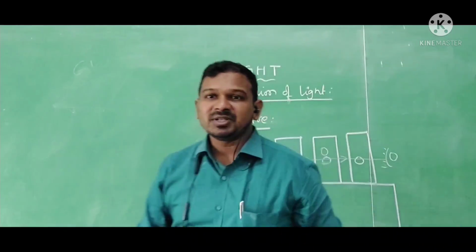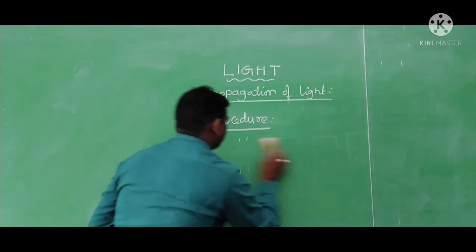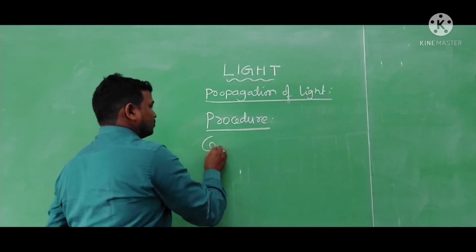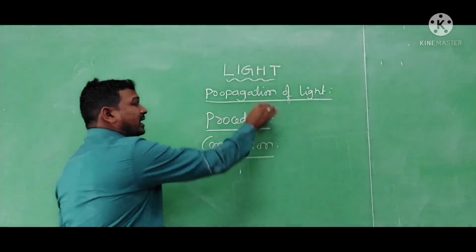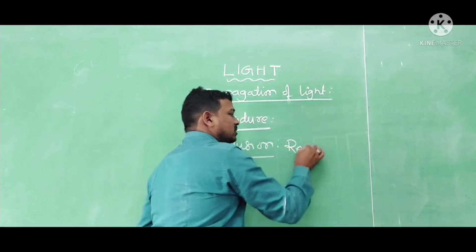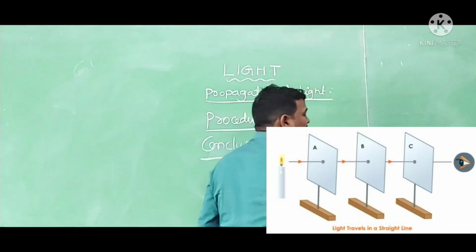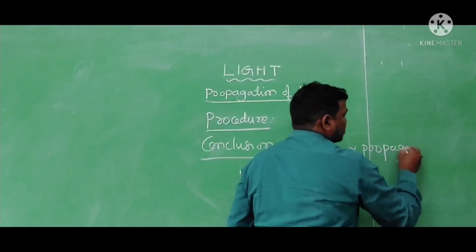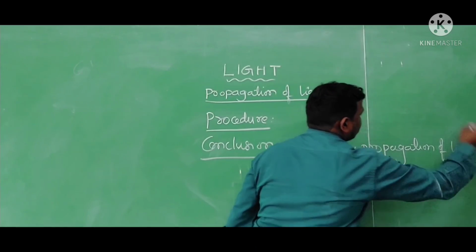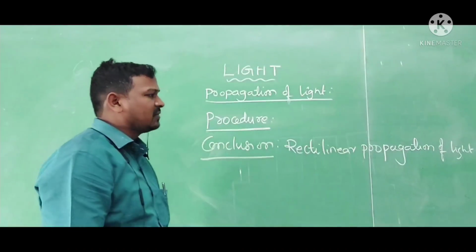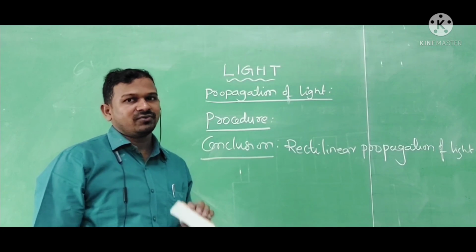So from this activity, what conclusion can I give you here? Light is following the rectilinear path, so we call it rectilinear propagation of light. So with this activity we proved that light follows rectilinear propagation.